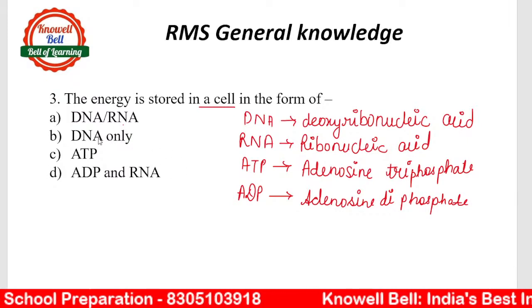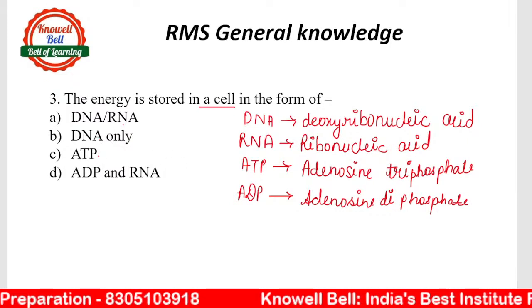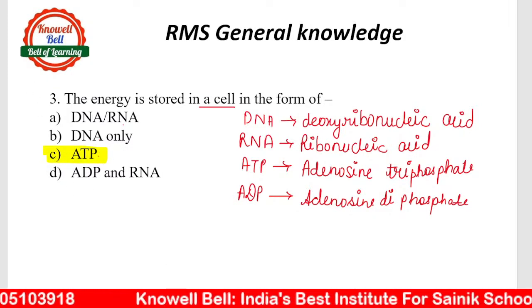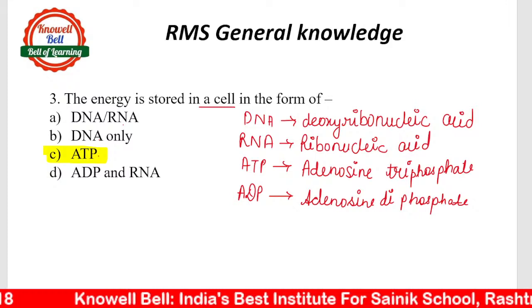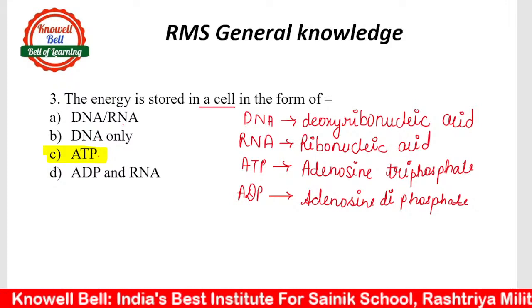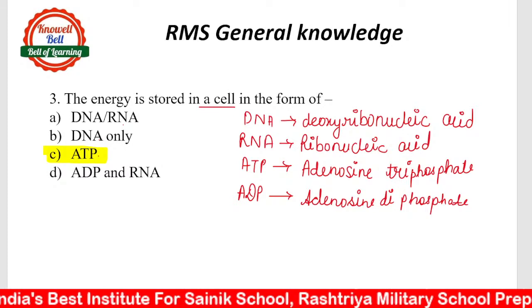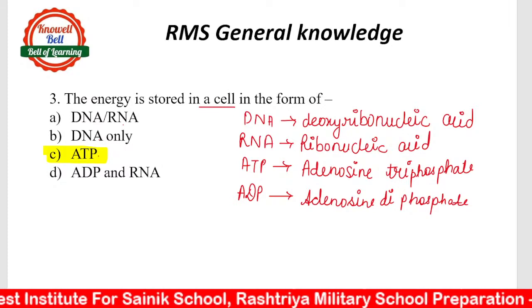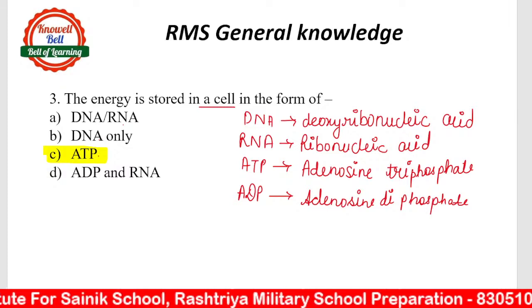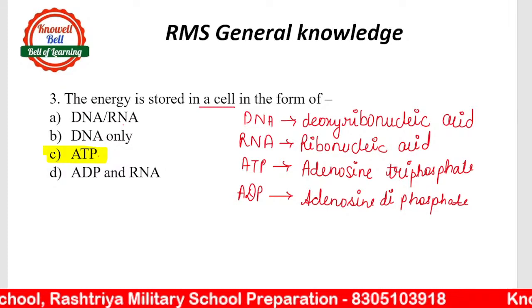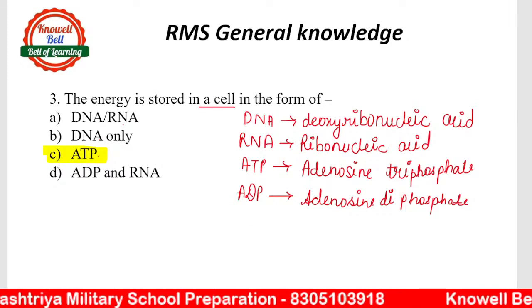DNA, RNA, DNA, ATP. So very importantly, keep in mind that energy is always stored in the cells in the form of ATP. What is ATP? ATP is adenosine triphosphate, which is also called the energy currency of the cell. This is for class 6, right? So Poonam, Ishita, DNA is not the right answer. The right answer here is ATP.